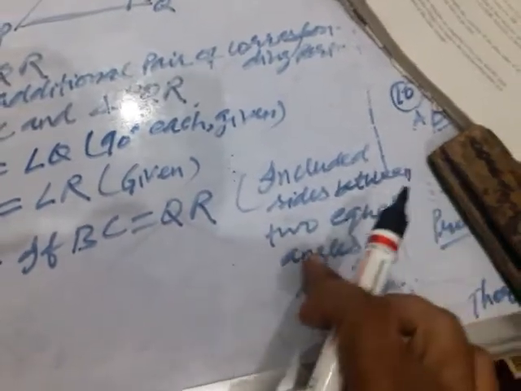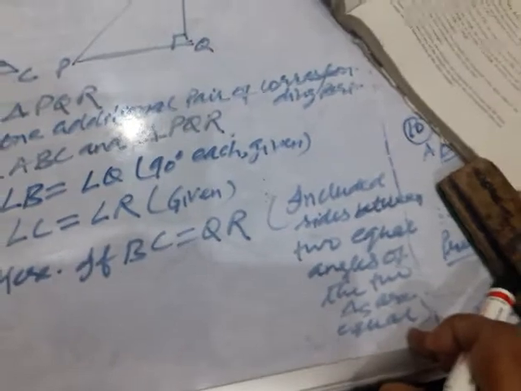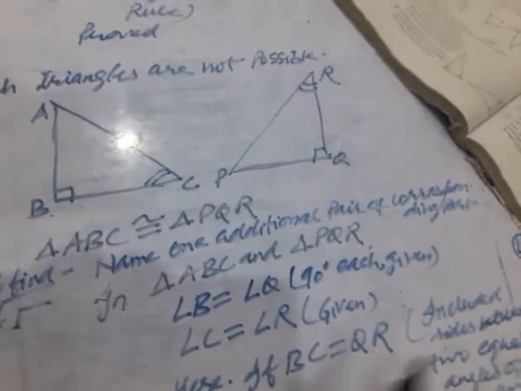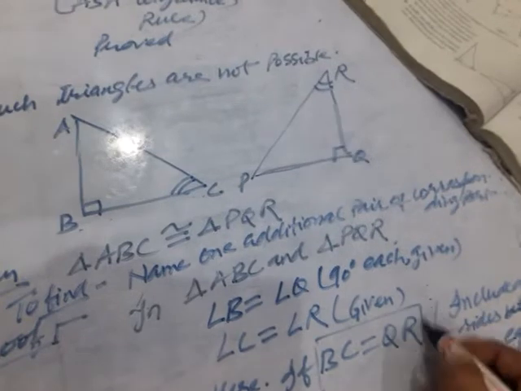Okay children, what is this? The included sides between two equal angles of the two triangles are equal, clear? Then only BC equals QR. Okay children, as the additional part you have to write this: BC equals QR only.